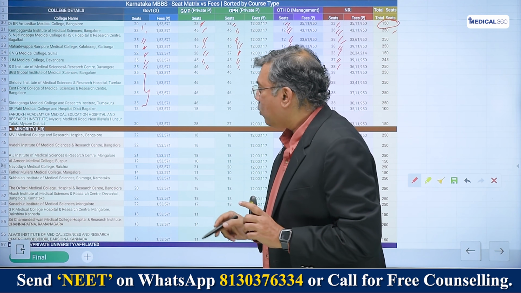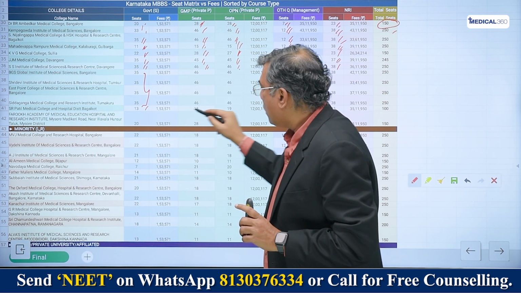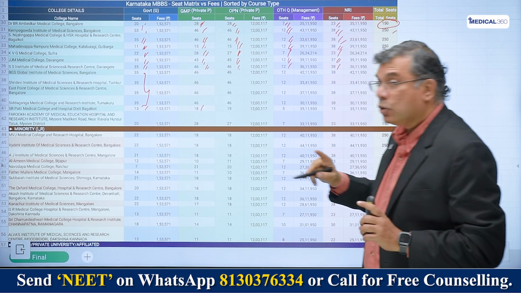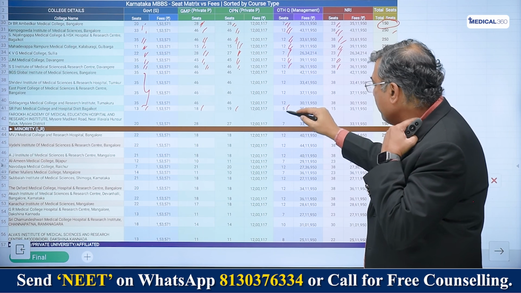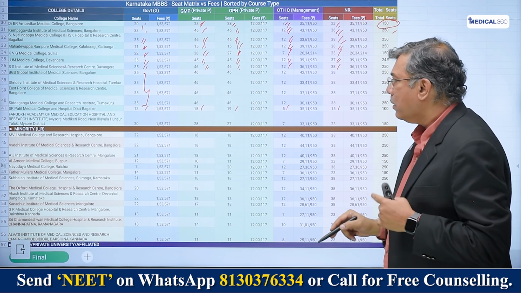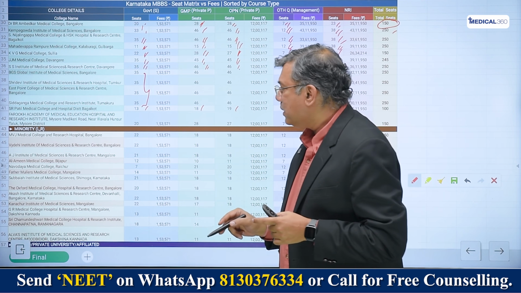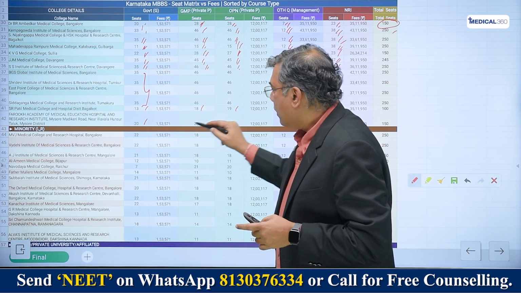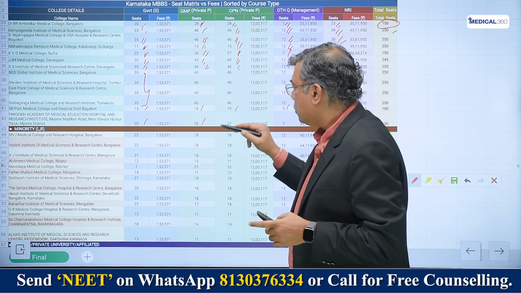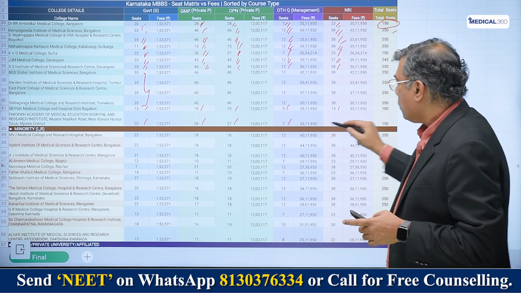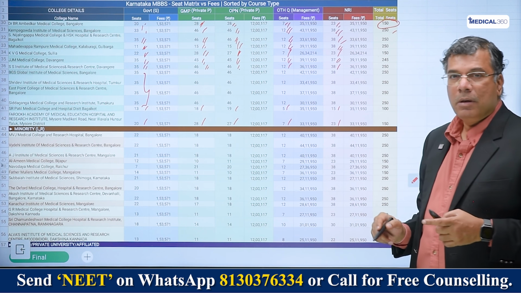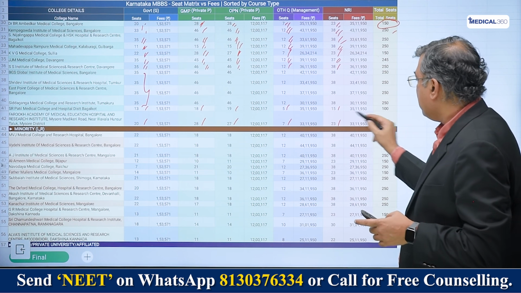Then you have SR Patil Medical College, where 13 are in the government quota, 18 for state students within the state of Karnataka, 19 for outside the state of Karnataka, 5 in management quota and 15 in NRI quota. And then Farooq Academy of Medical Education and Hospital, 20 in government quota, 28 for the state students within the state, 27 for students outside the state, 7 in management quota and 23 in the NRI quota. But the fee is 35 lakh rupees.